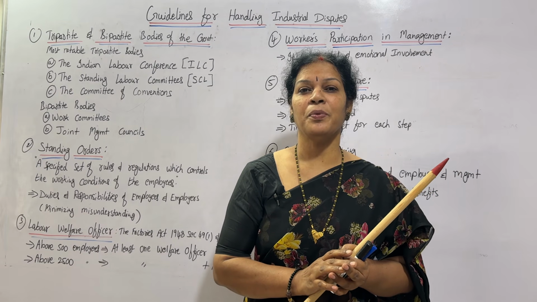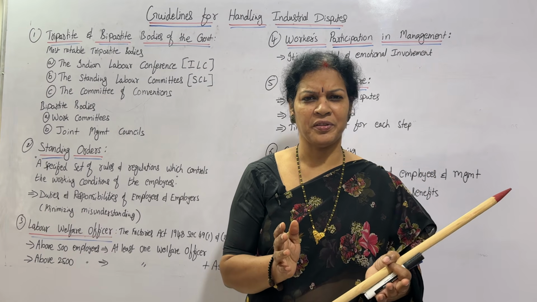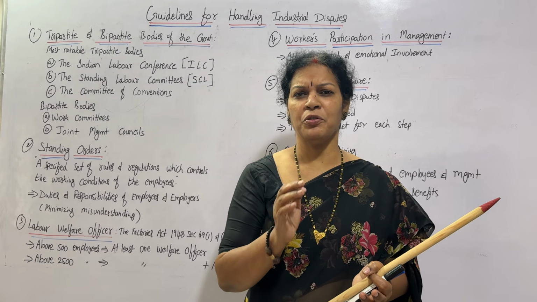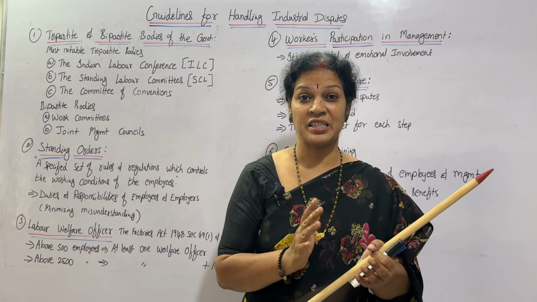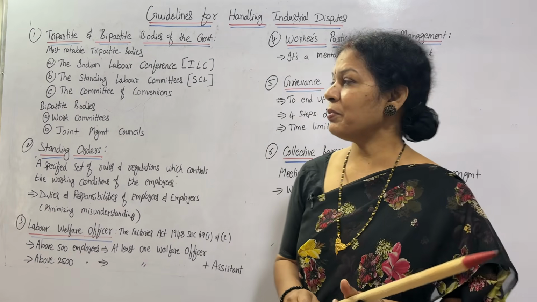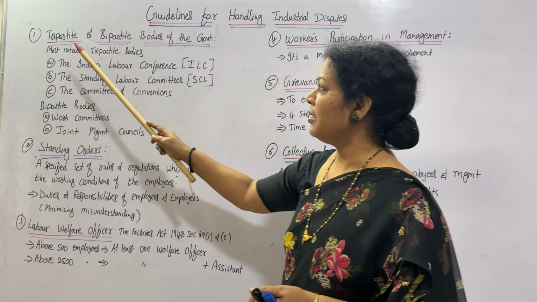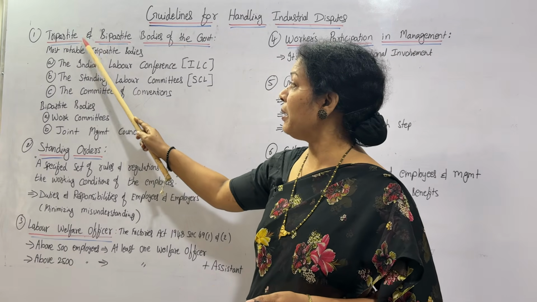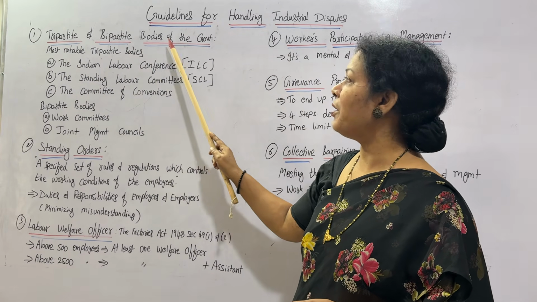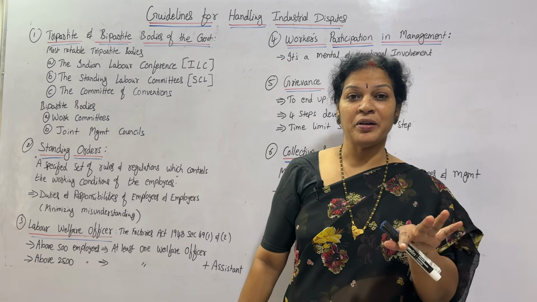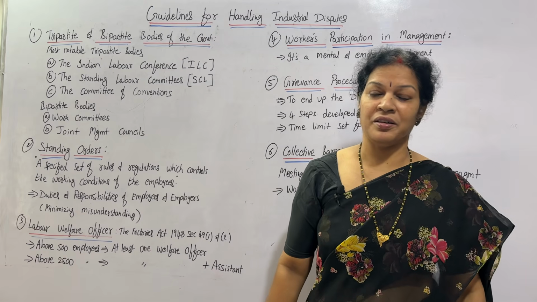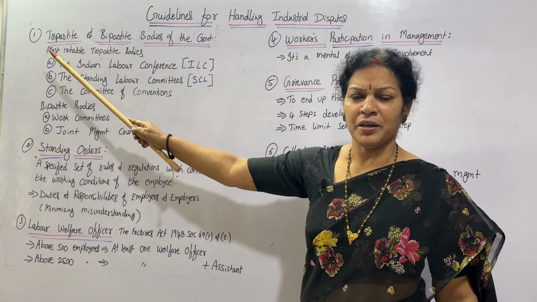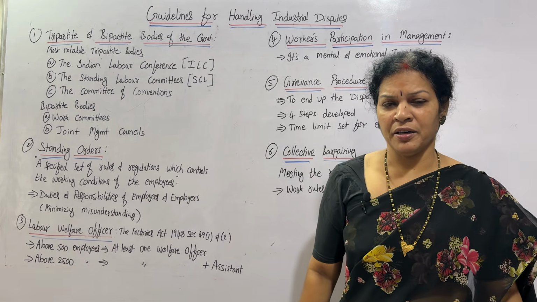There are a total of 6 points. Any one of these 6 points, or steps you can say, can be a solution for industrial disputes. The first one is tripartite and bipartite bodies of the government. These bodies are created and formed by the government. Two bodies: tripartite and bipartite.